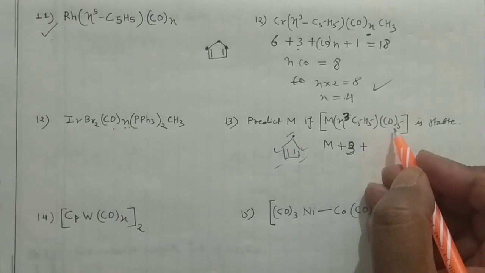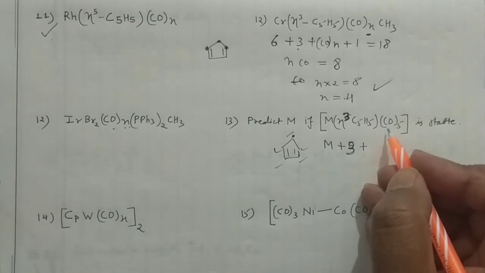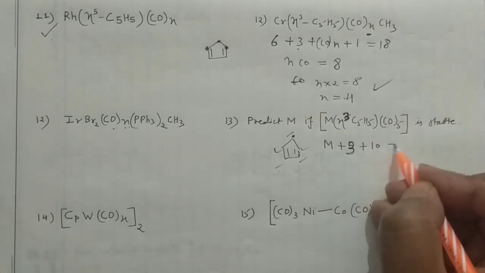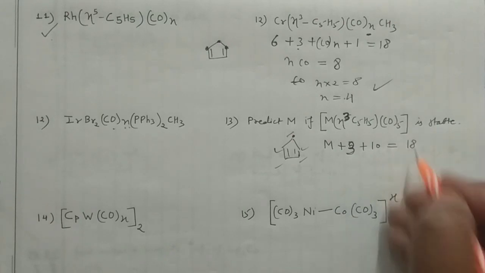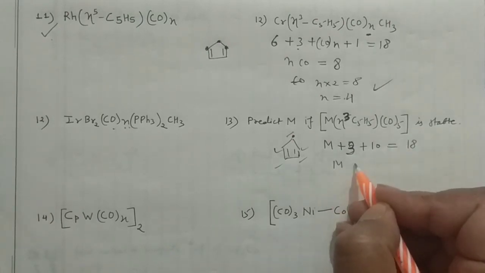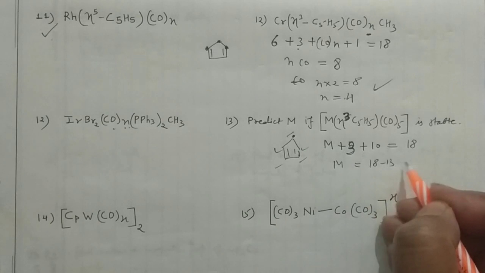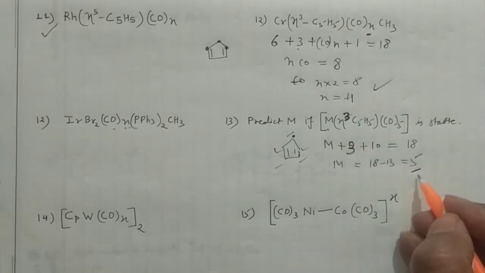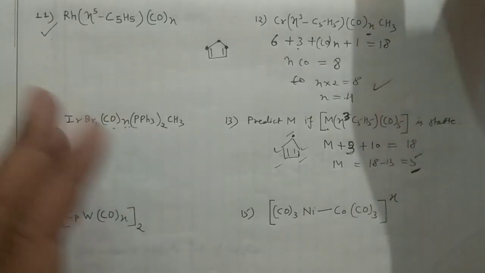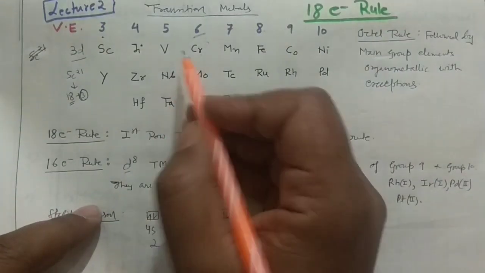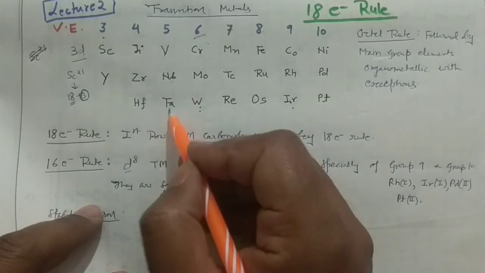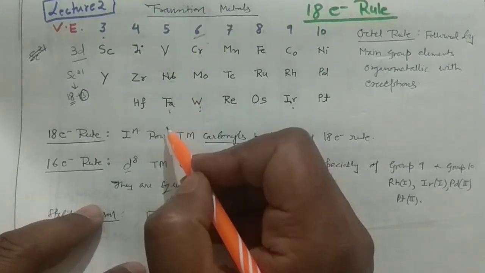Carbonyl is neutral, so one carbonyl will give you 2 electrons. Five carbonyls, 5 twos are 10. Since it is a stable compound, you will write 18. Then M equals 18 minus 13, equals 5. So whatever metal you put here should contribute 5 electrons. Vanadium contributes 5 electrons, I suppose. Yes, vanadium contributes 5 electrons. Similarly, niobium as well as tantalum can both contribute these electrons.